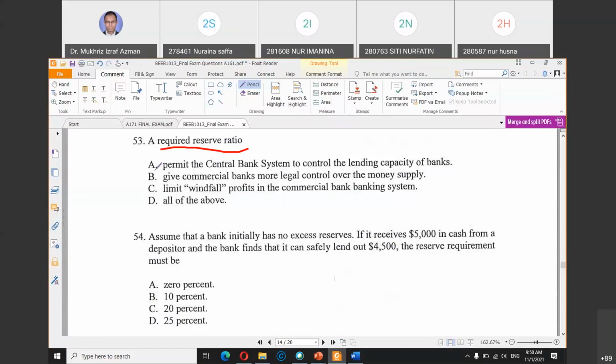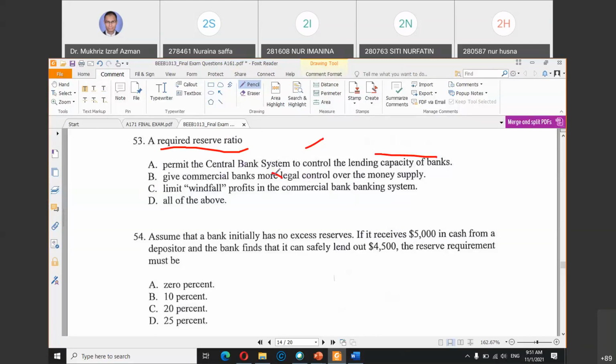A, permit central bank to control how much money the bank can loan out. This is correct. B, give commercial bank more legal control over the money supply. But the money supply is actually controlled not by the commercial bank but by the central bank, so B is wrong.